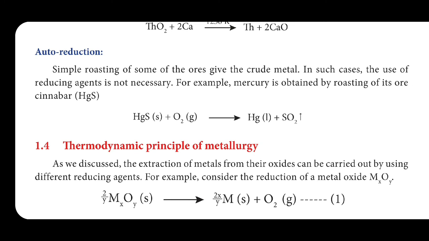Last heading in reduction of metal oxide, auto reduction. Auto means automatic. Simple roasting. Roasting means what? Heating with the excess of air. In chemistry, heating means reacting with oxygen. So, roasting means reacting with oxygen. Simple roasting of some of the ore. Here that ore is cinnabar.